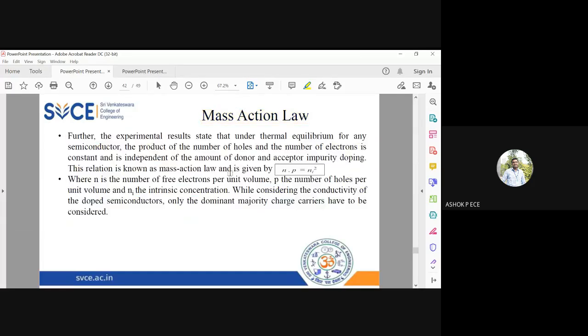So that is given by mass action law. See here, this is the equation for mass action law. Always N into P equal to Ni square. N is the number of electrons. P is the number of holes. Whenever you use the suffix i, it is going to be intrinsic carrier concentration. So the product of the number of holes and electrons is constant always, and it is independent of how much doping you do. This is a very, very important statement.